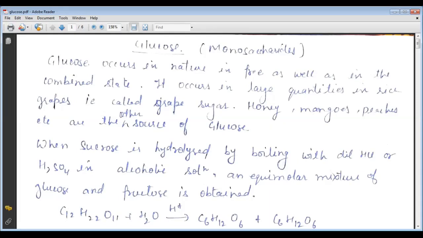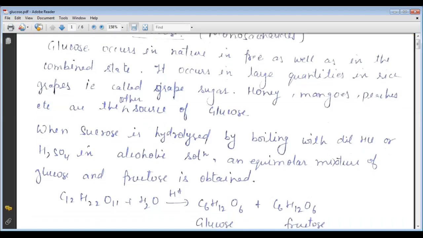As we know, glucose occurs in nature in the free as well as in the combined state. It occurs in large quantities in grapes, so it is called grape sugar, and honey, mango, peaches, etc. are the other sources of glucose. When sucrose is hydrolyzed by boiling with dilute hydrochloric acid or sulfuric acid in alcohol solution, an equimolar mixture of glucose and fructose is obtained.